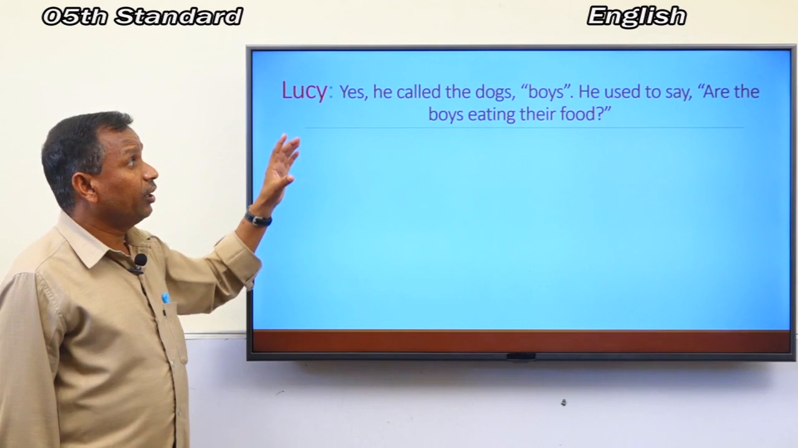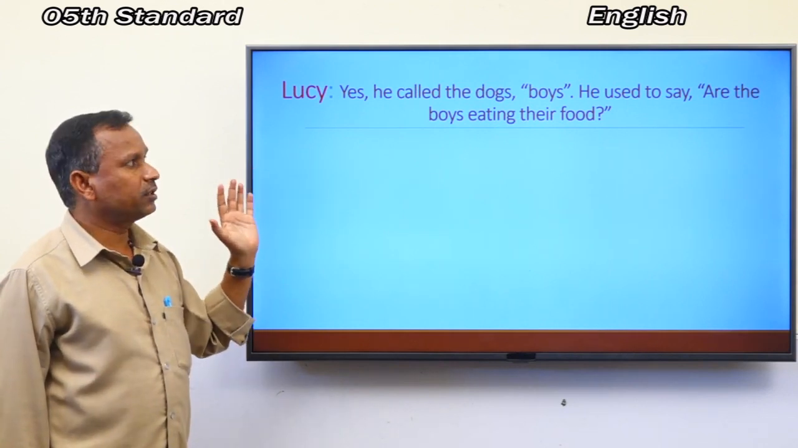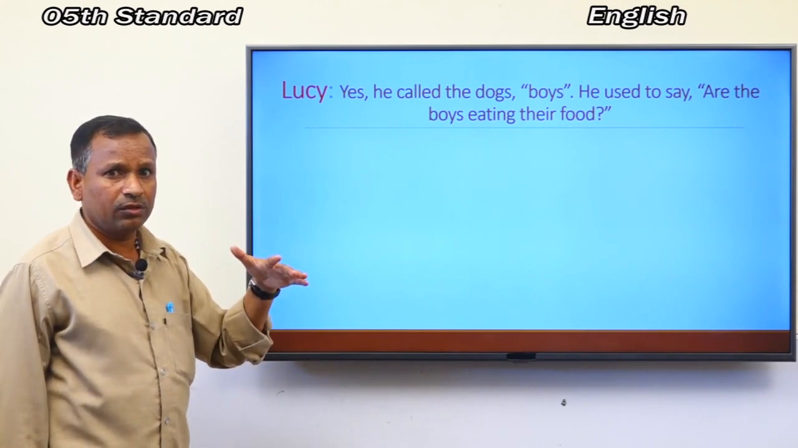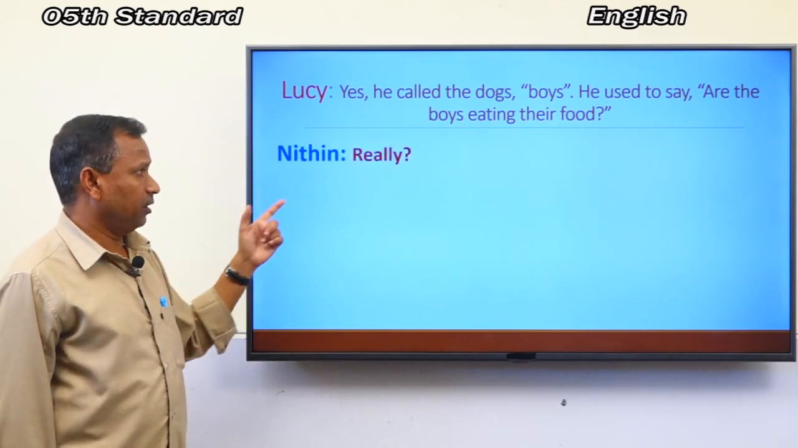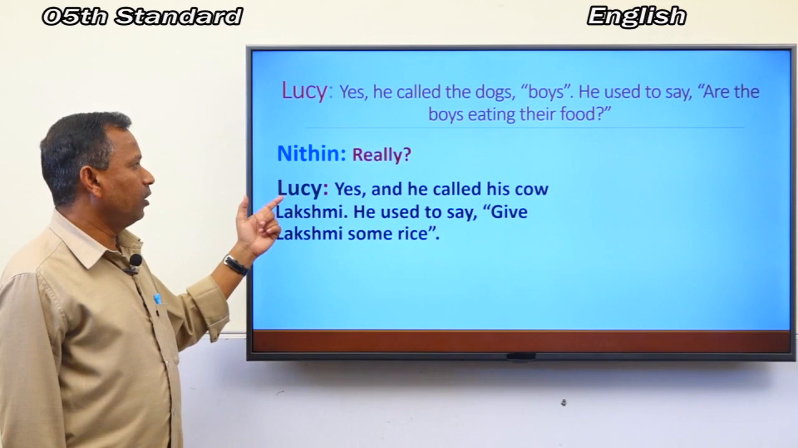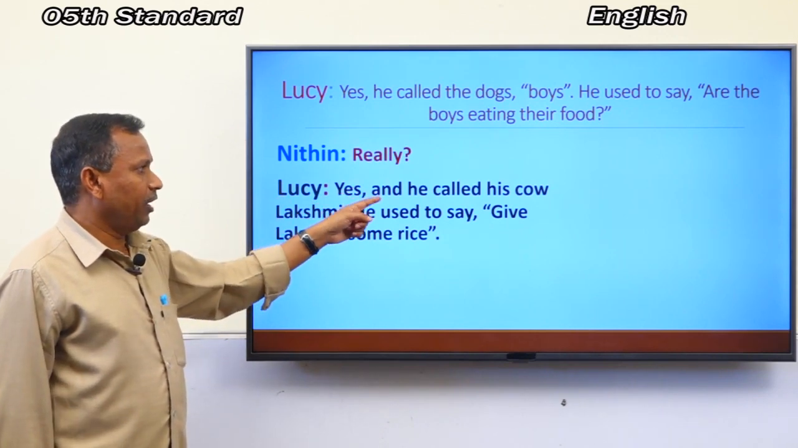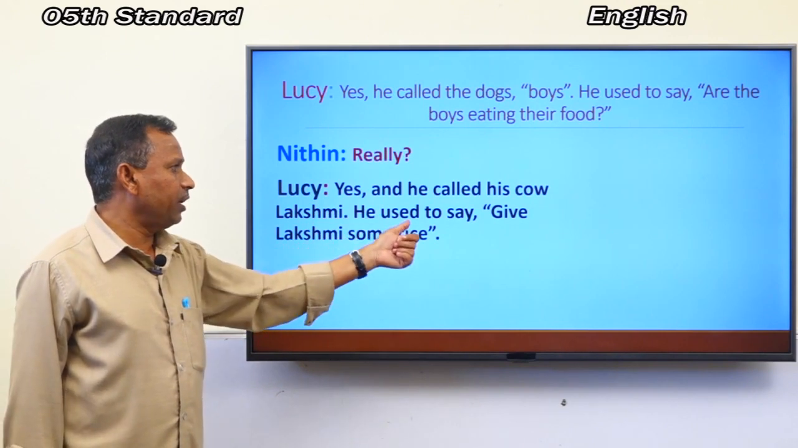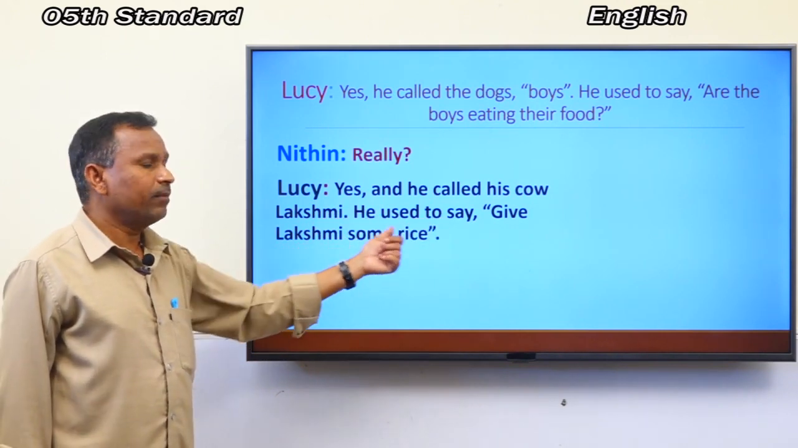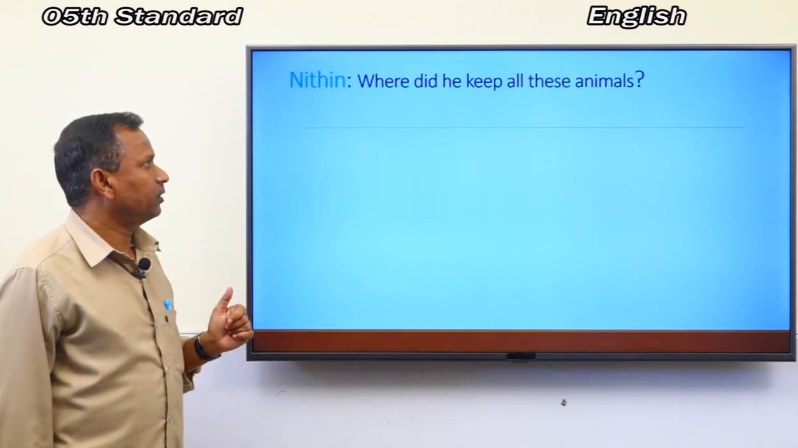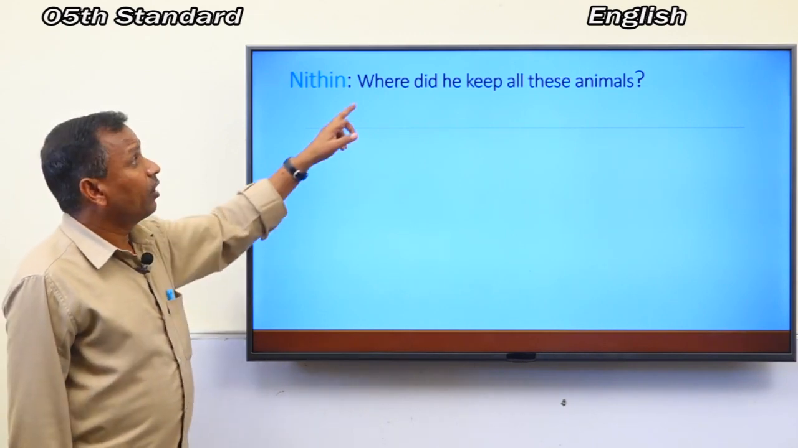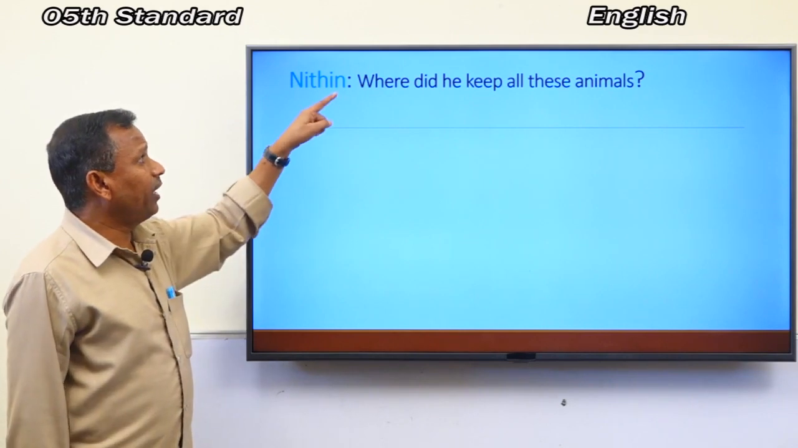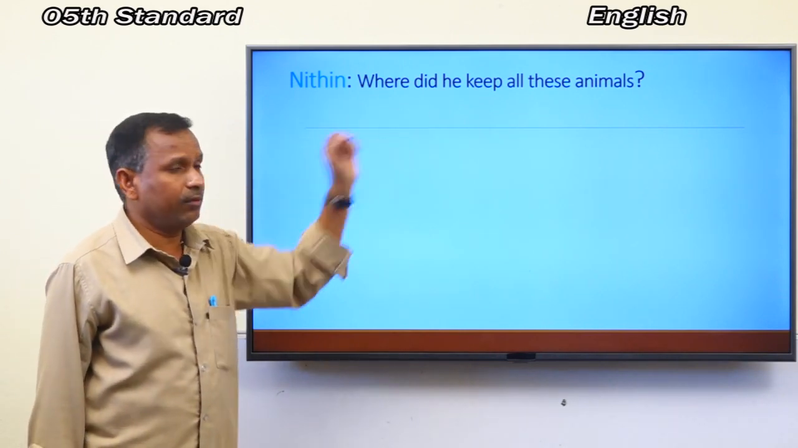Lucy, yes, he called the dogs boys. He used to say, are the boys eating their food? Yes. Nitin, really? Lucy, yes, and he called his cow Lakshmi. He used to say, give Lakshmi some rice. Nitin, where did he keep all these animals?